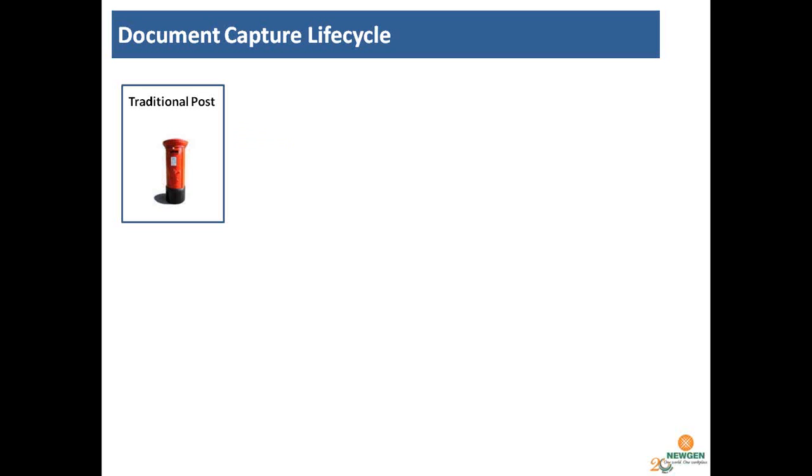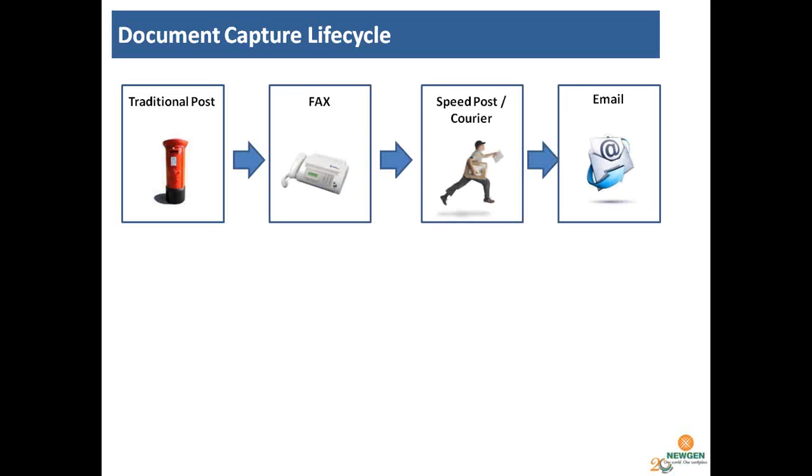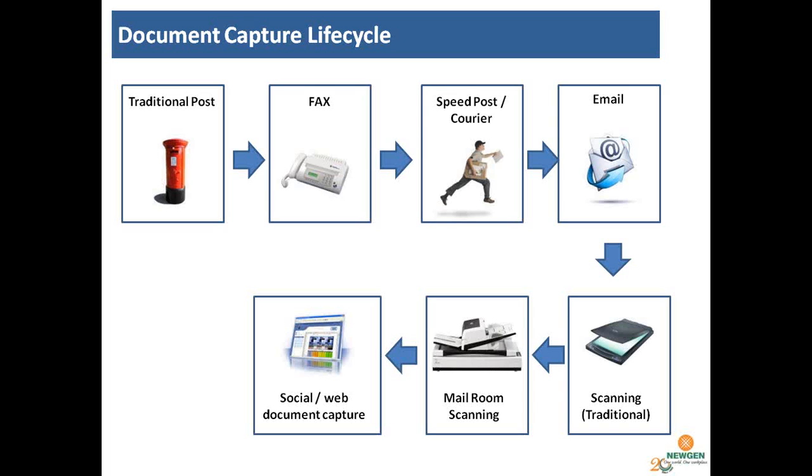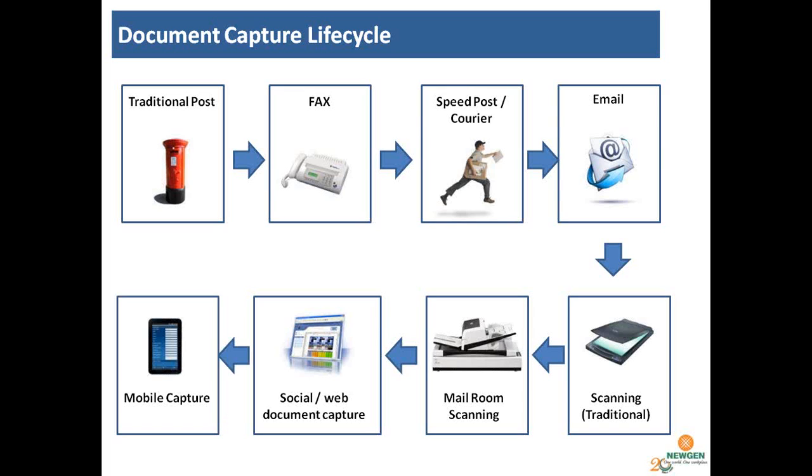But how do we do it? There are multiple channels. Today the document capture lifecycle includes traditional post, faxes, speed post, emails, traditional scanning, mailroom scanning, social web document capture, and mobile capture. These are the modes of document capture. Now we have automated these particular modes, and we will see it in our future slides. So these are the document capture lifecycle modes.